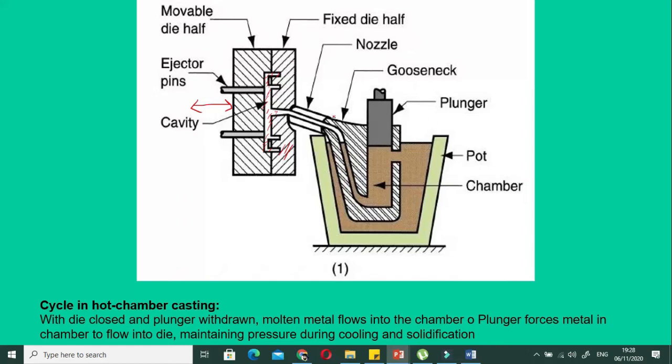Then second was a gooseneck, that's a pathway into the mold cavity. We have the nozzle to increase the pressure. We have the plunger that exerts the pressure onto the mold cavity, and we have a chamber where the material is melted also. So this is how the hot chamber die casting is performed.